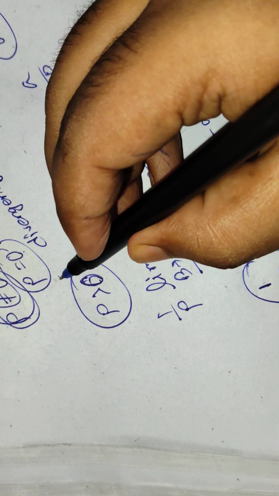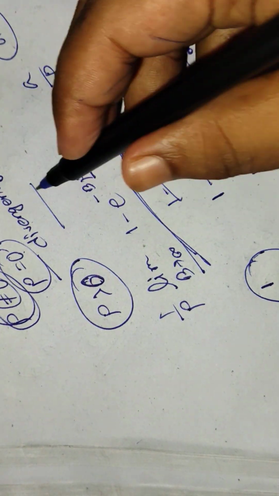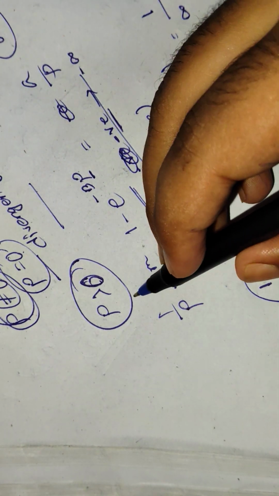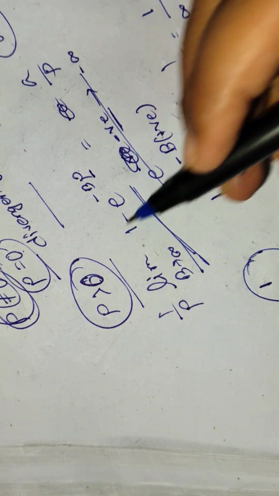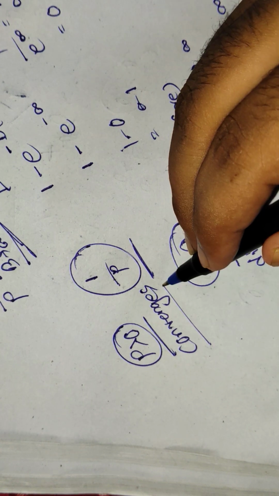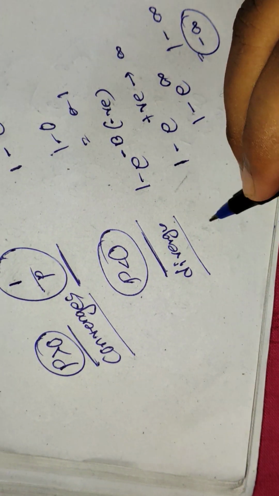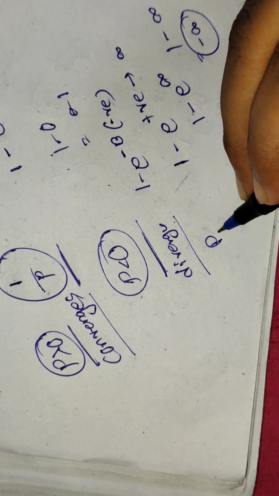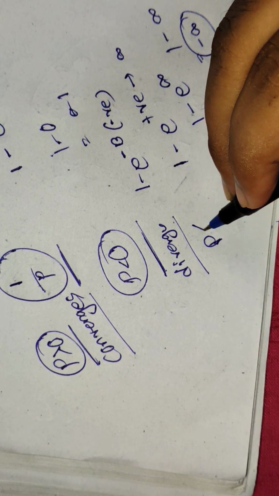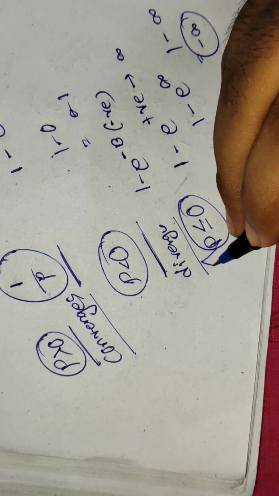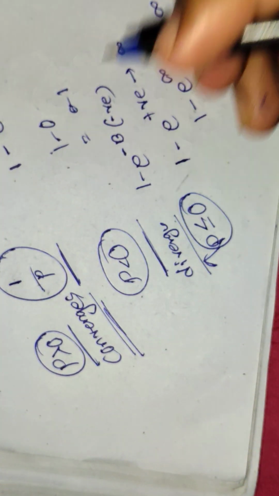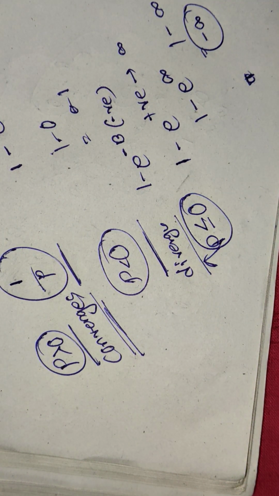So I'm repeating again: when p equals 0, it will diverge. When p is greater than 0, it will converge. When p is less than 0, it will diverge again. So summarizing the condition, p less than or equal to 0 is for diverging, and p greater than 0 is for converging. This is the condition. Hopefully you can understand this question.